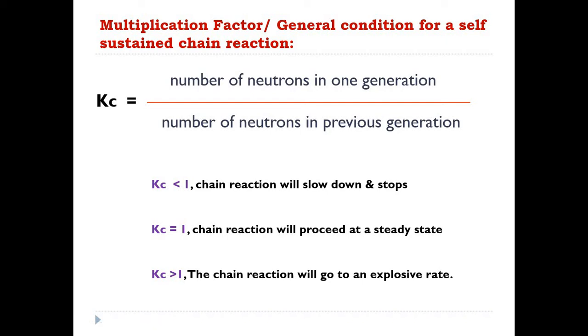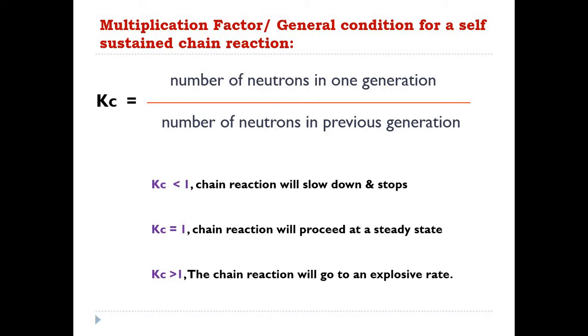Okay. So if the number of neutrons in a particular generation and the previous generation are equal, then in that case you can observe there will be a steady state. There will not be any explosive rate, or chances to have the breakage of the reaction.